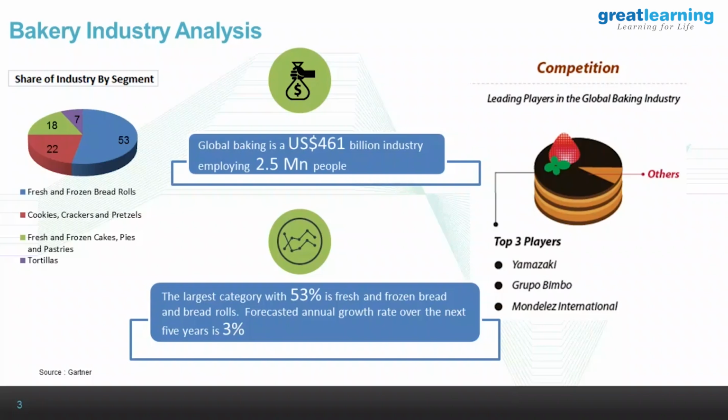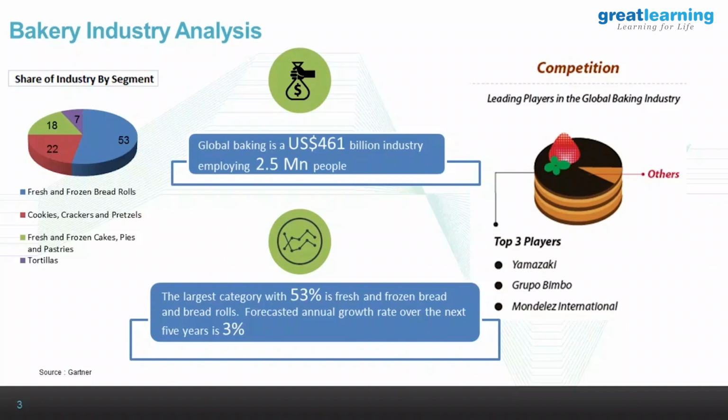We stumbled upon this data and problem statement, which belongs to the bakery industry. We wanted to deep dive into what the bakery industry is all about, and we got very good insights. We didn't know this prior to getting into the project.